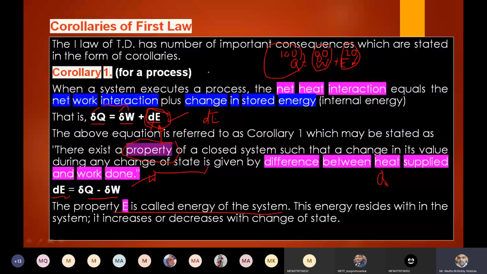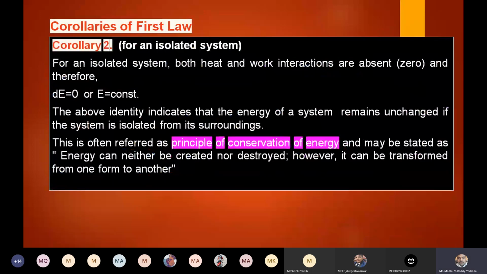And coming to the corollary, there exists a property of a system in such a way that the change in its value during change of state is equal to the difference between heat supplied and work done. That is the first corollary. Now, the second corollary is for an isolated system.